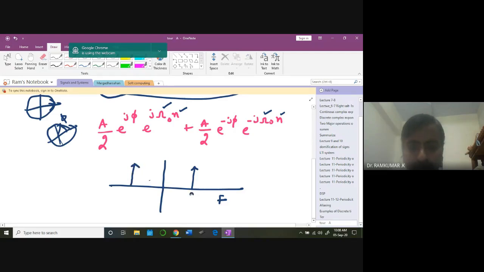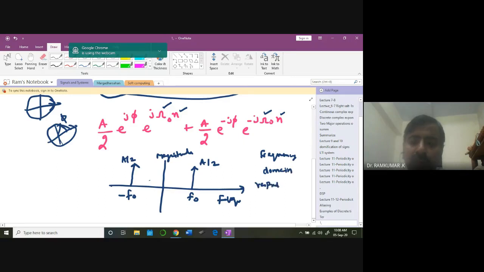This is going to be f0. This is going to be minus f0. This f0 will vary, and this magnitude is A by 2. This magnitude is A. So this is the magnitude. Y-axis is always magnitude, X-axis is frequency. Now this representation I'll be calling the frequency domain representation.